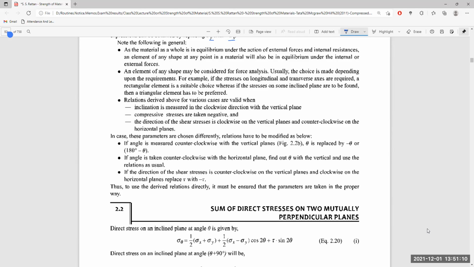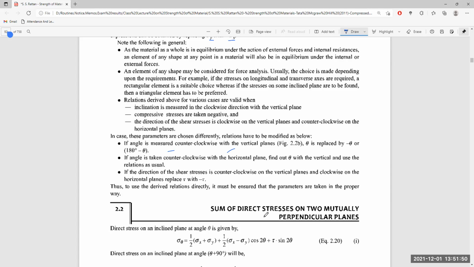Now, if these parameters are chosen differently, the relation has to be modified as below. If the angle is measured counterclockwise, theta, with the vertical plane, then theta is equal to theta, or 180 degrees minus theta. If the angle is measured counterclockwise with the horizontal plane, then find theta with the vertical and use the relation. If the shear stress is counterclockwise on the vertical plane and clockwise on the horizontal plane, tau dash. Thus, to use the derived equation directly, it must be ensured that the parameters are taken in the proper way.